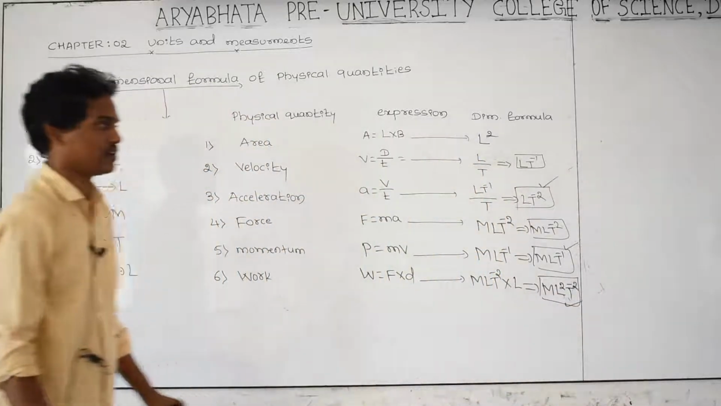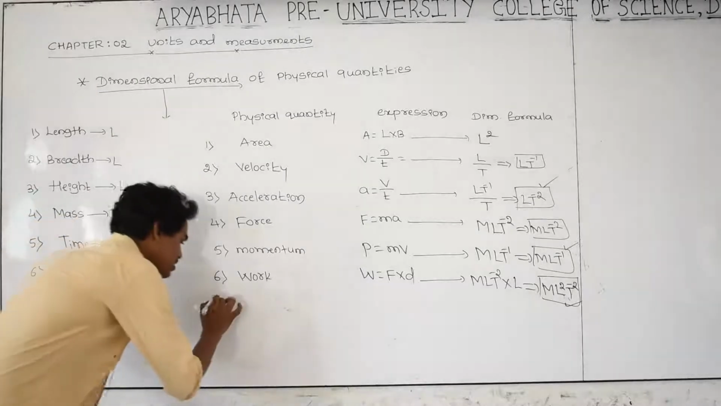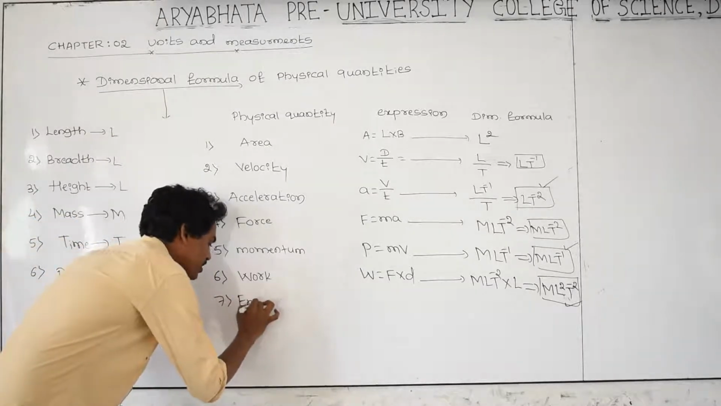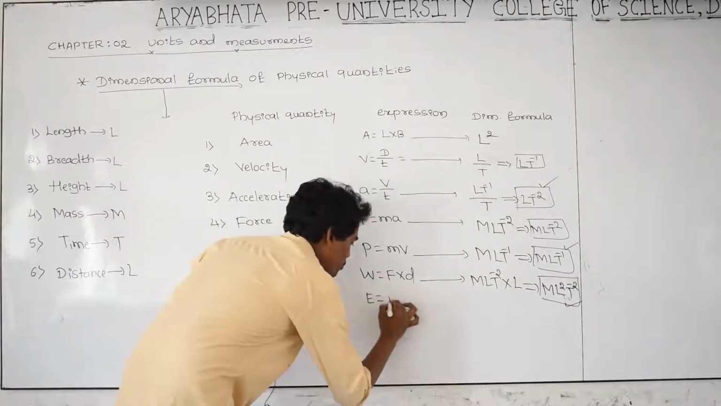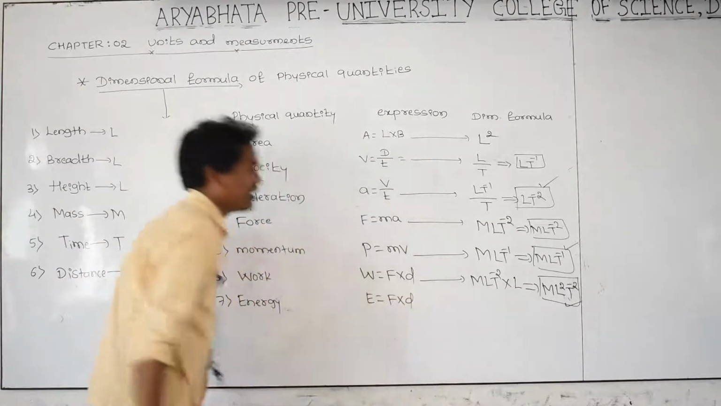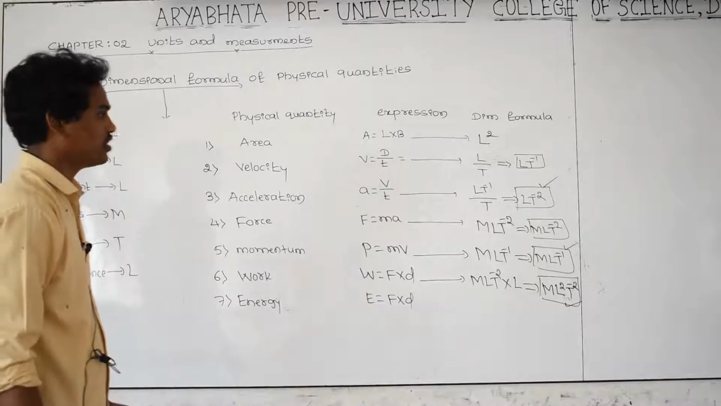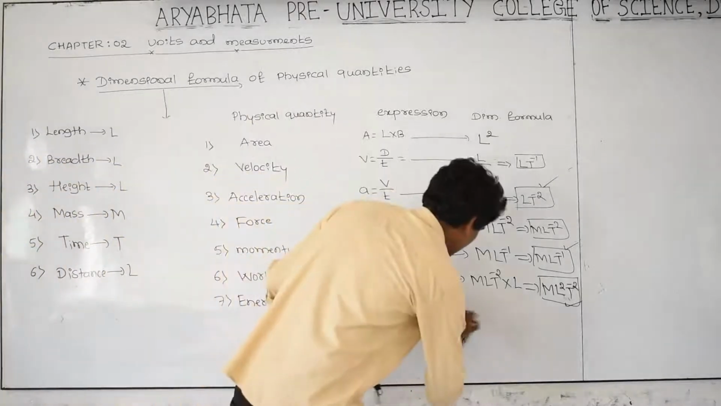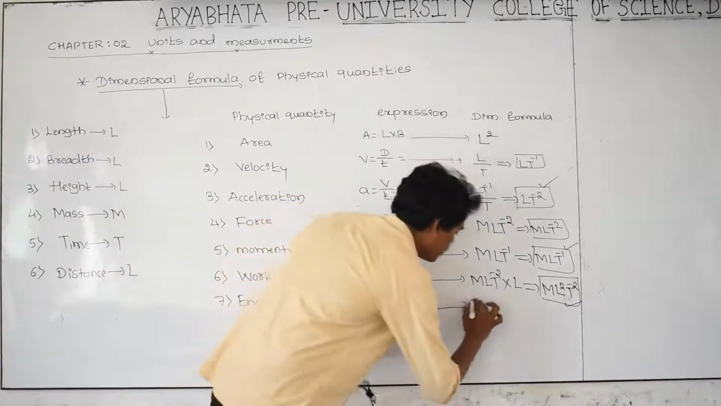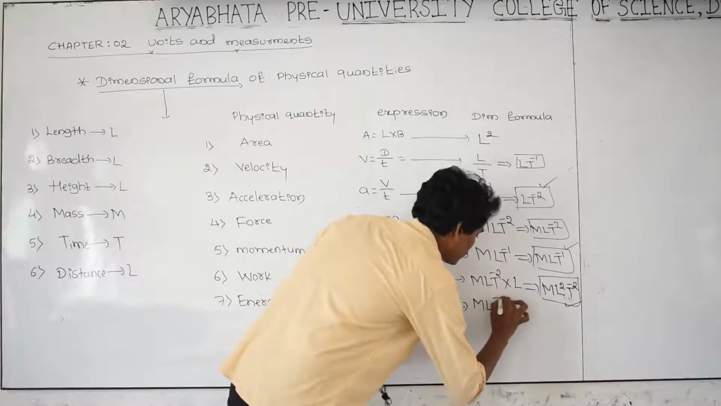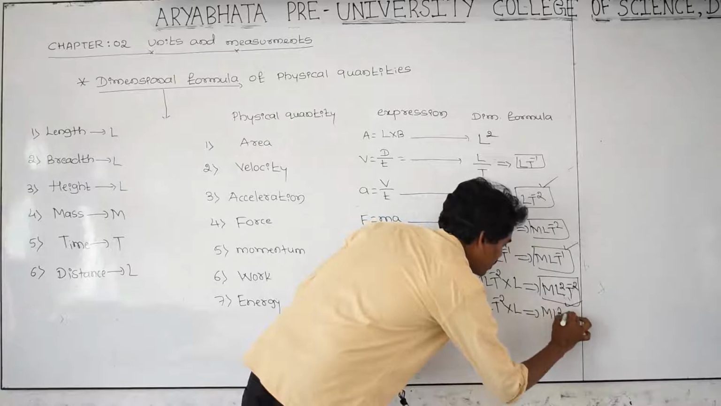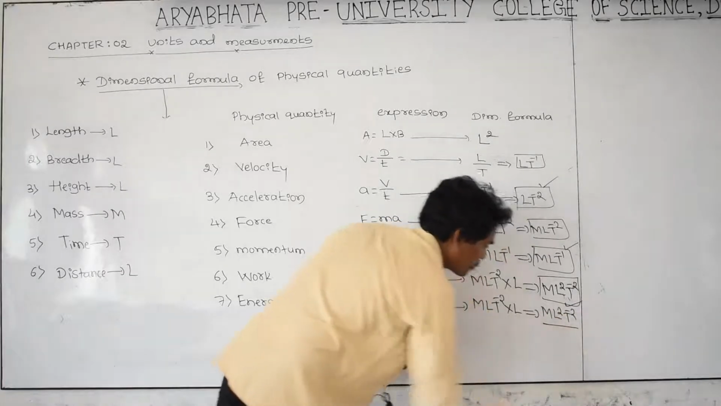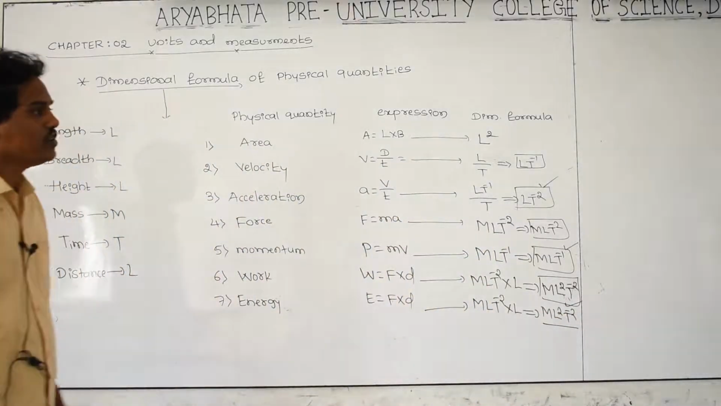This is work. And next, seventh, what is energy? The dimensional formula of energy. Energy is equal to force into distance again, the same. Force is nothing but M LT raised to minus 2, into L. This is M L square T raised to minus 2. M L square T raised to minus 2.